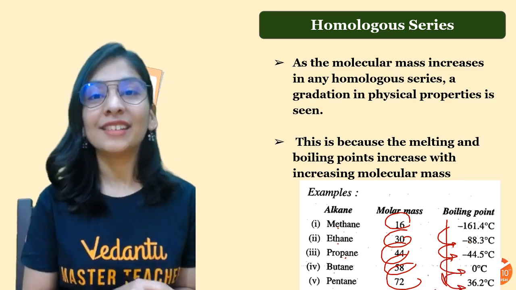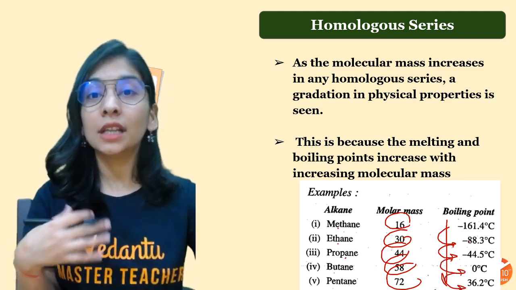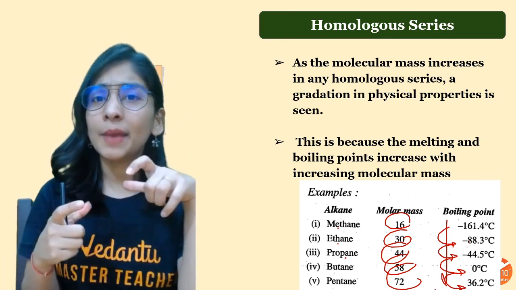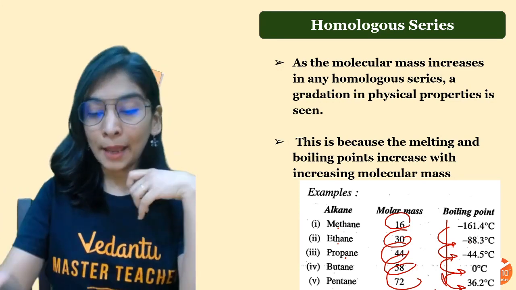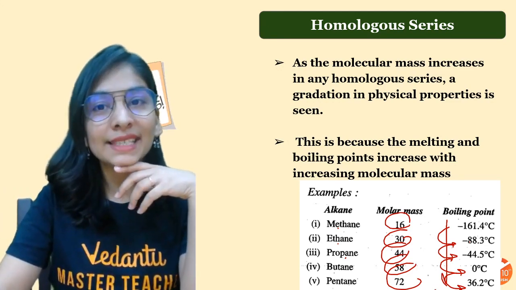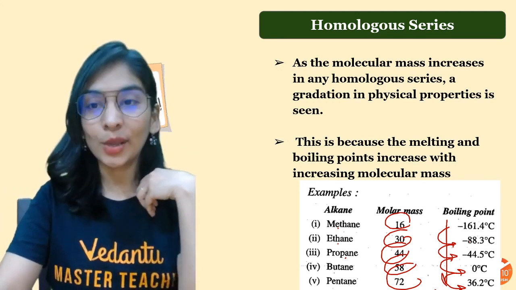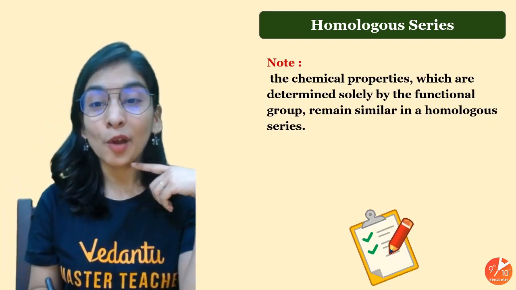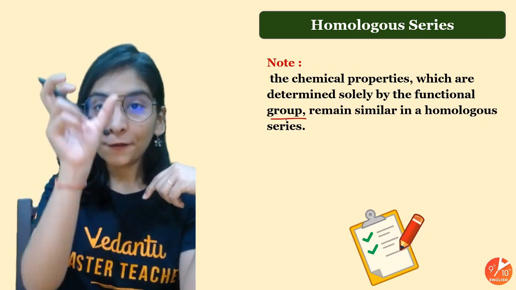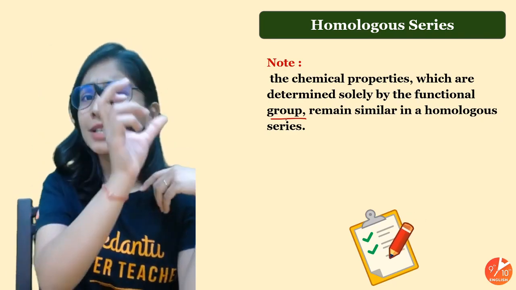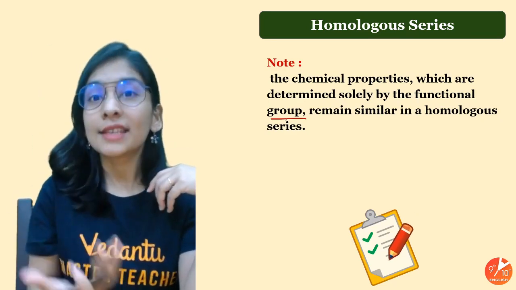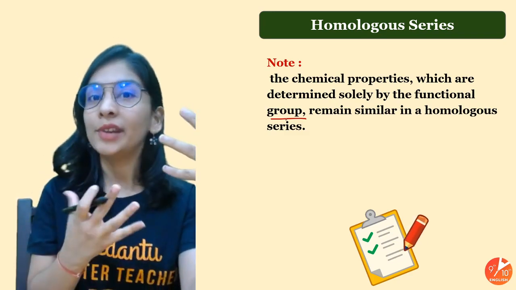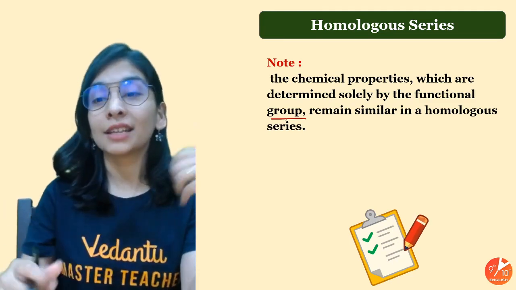Boiling point increases, melting point increases, and physical state changes: lower members are gases, middle members liquids, higher members solids. But chemical properties remain the same, because chemical properties are determined by the functional group. If the functional group remains the same, or the members just have carbon and hydrogen like normal hydrocarbons, they will behave in the same way chemically. Chemical reactions will be the same. They are going to react in the same way.